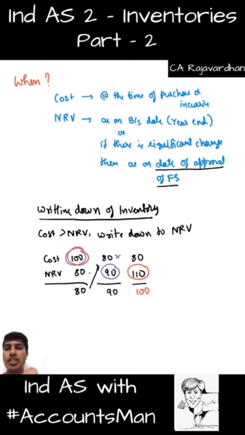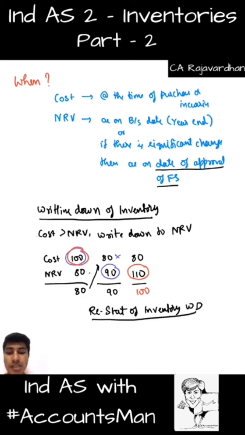So the entire point of discussion is something very simple. I'll write it down here for you. Restatement of inventory written down previously.